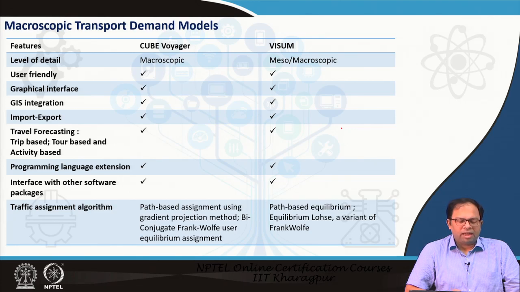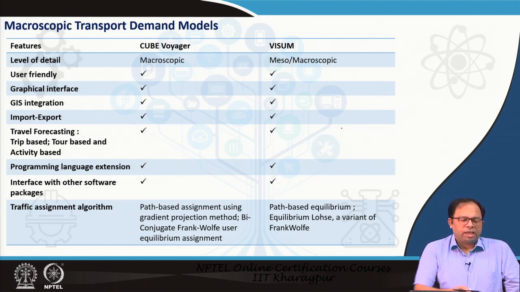Travel forecasting could be done based on trips, based on tours, as well as based on activity-based modeling. Now, activity-based modeling we haven't yet covered. It will be taken up in the final module, module 12. So once you complete module 12, you can revisit this module and learn about how activity based modeling could be implemented in this particular software.